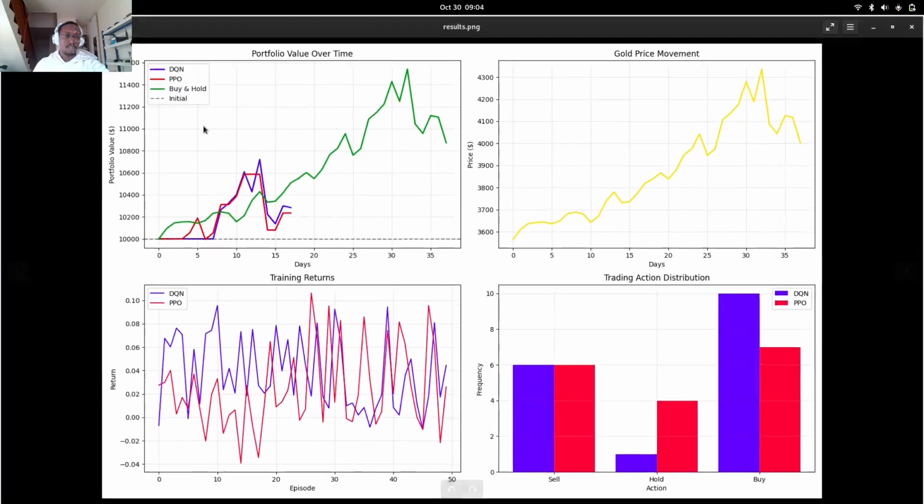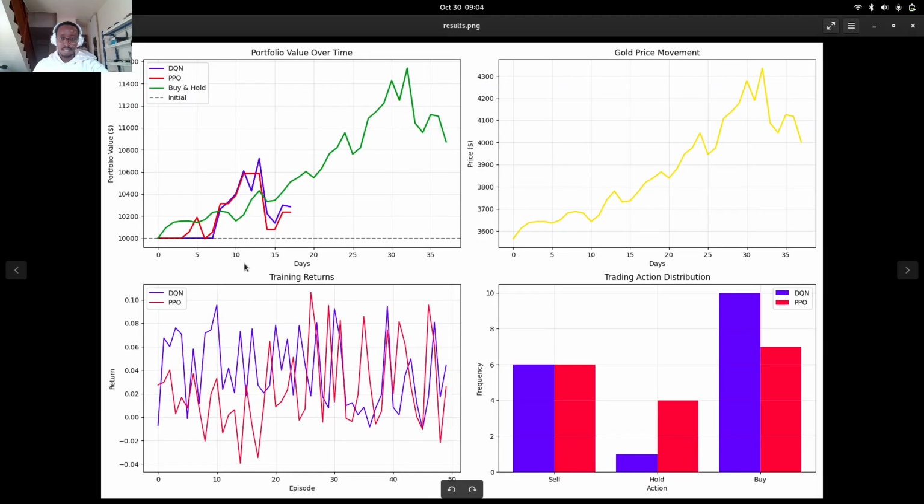Per the results, just a quick peek at them, we can see that the buy and hold was good for the last 30 or so days. It was rising until a point where maybe it dipped in the last few days, but it's still bullish. So it's still okay. You'd still have money within your portfolio. The portfolio value would not be less compared to what you started with by buying $10,000 worth of it.